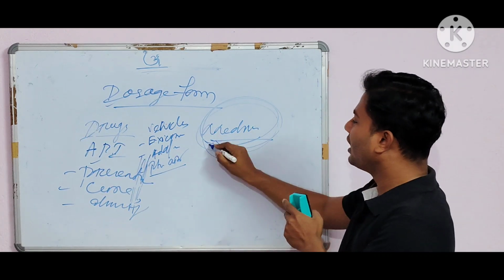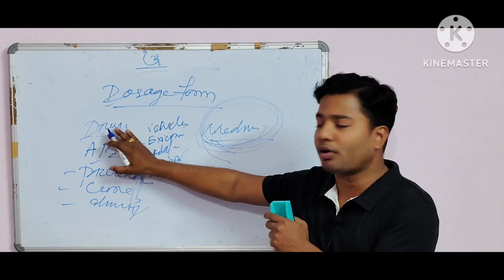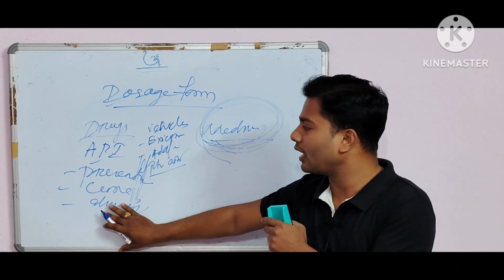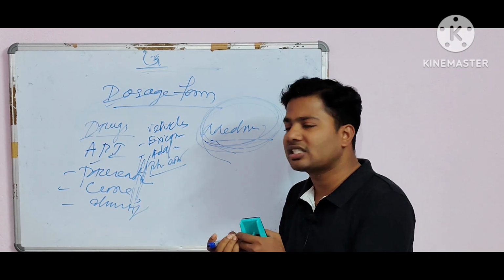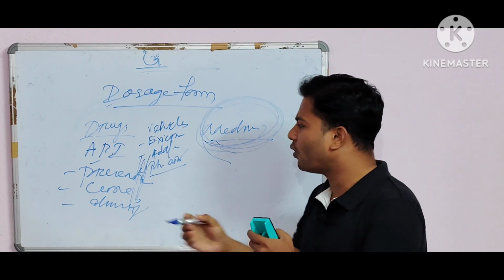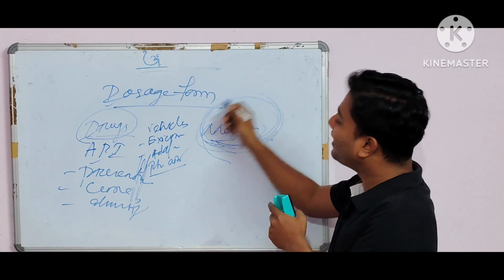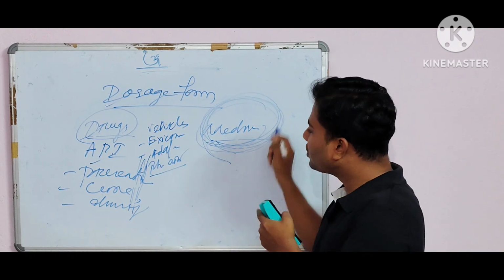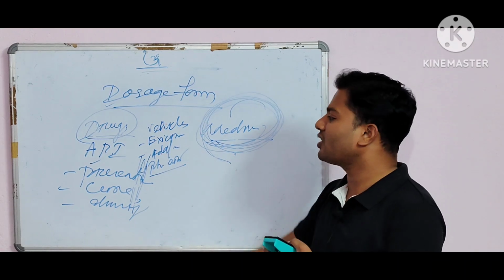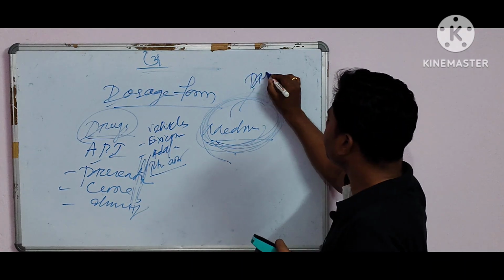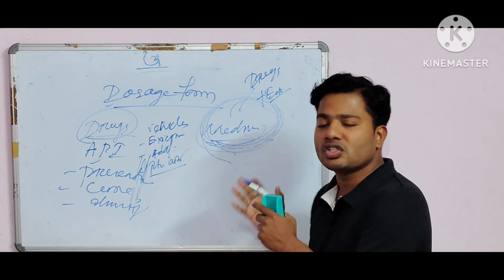So what do you mean by medicine? All the medicines are drugs, but all the drugs are not medicine. I'm giving one example: morphine, cocaine, codeine. These all are drugs, but not all drugs are medicine, while all medicines are drugs, because in the medicine the drug will be present. So what is the composition of the medicine? Simply, drugs plus excipients.